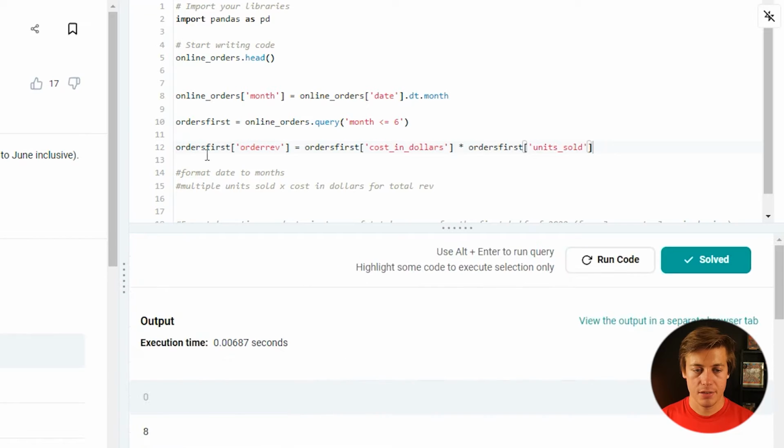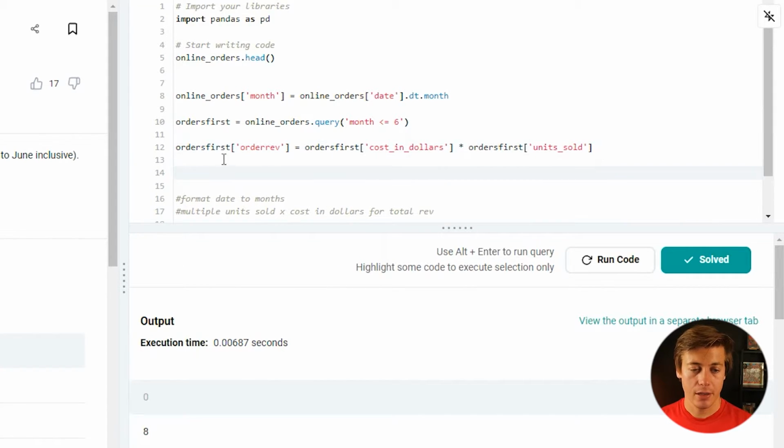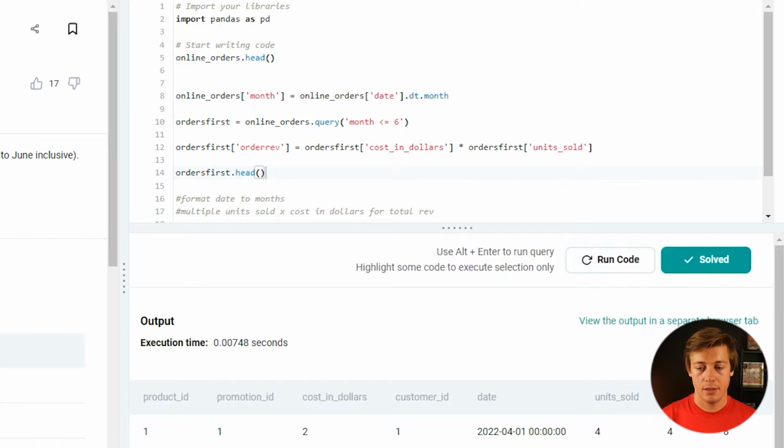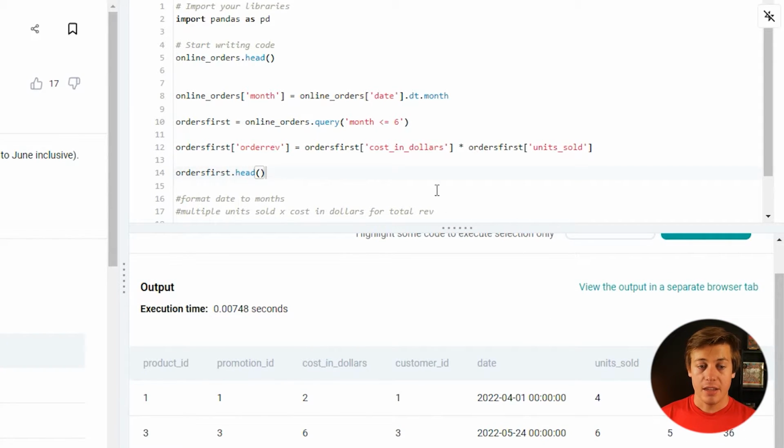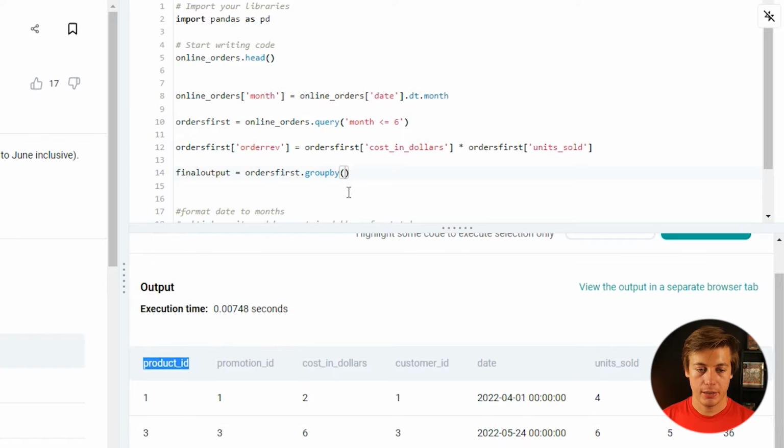So this is all multiplied out. And then just to double check this is working, I'm going to do orders first dot head, run that code, and you can see order revenue. So great. Next, I think we have to do a group by with product ID. So I don't need that. And then what I'm going to say is final output equals, and then what we need to do is orders first dot group by, and then our first side over here, we're going to group by our product ID.